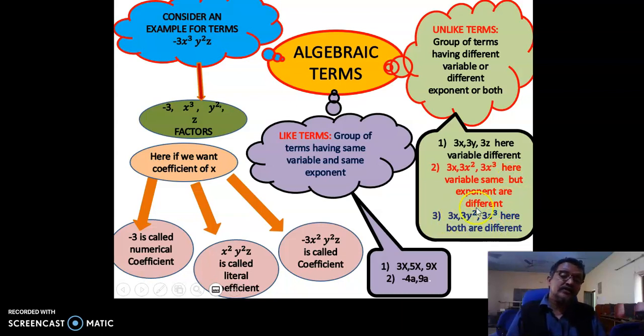Here 3x, 3y squared, 3z cube. Here the variables are different and the exponents are also different. So these are also unlike terms. So unlike terms are a group of terms having different variables or different exponents or both.